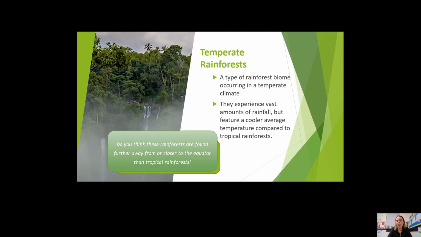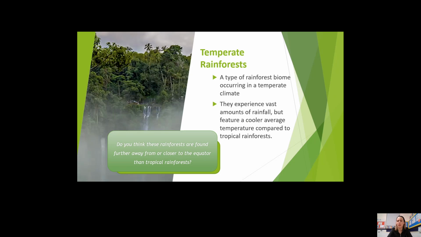Temperate rainforests are a rainforest biome occurring in a temperate climate, so that is a milder climate. They experience vast amounts of rainfall, so they still experience a lot of rainfall, but the difference with temperate rainforests is that their average climate, so their temperature all year round, is much cooler when compared to tropical rainforests.